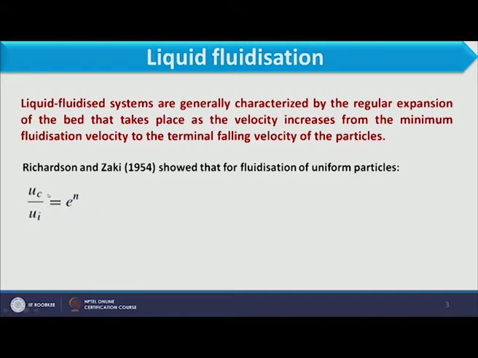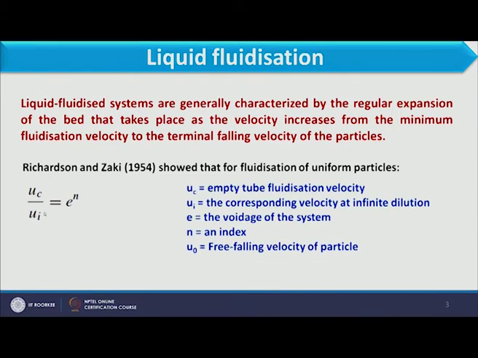U is basically the operating velocity at which fluidization occurs. Ui is the velocity at infinite dilution, and how we calculate Ui we will discuss. This should be equal to voidage power n, so n is the index over here. U is the empty tube fluidization velocity, or the actual velocity of the fluid.